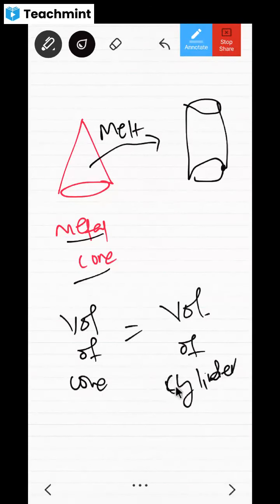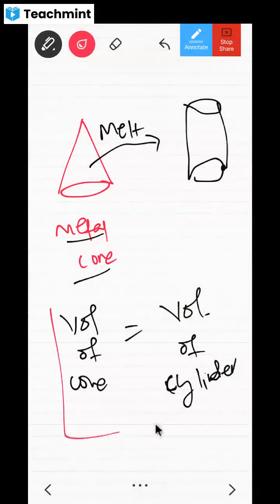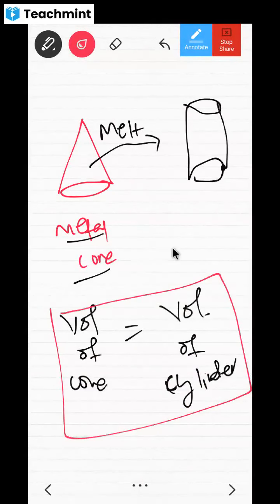Already I have explained this to you. The quantity which remains the same after melting and recasting. This is called recasting. I mean, this is made into this one. The cast was a cone. Now it is recasted into a cylinder. So after melting, what remains the same? The volume is going to remain the same.